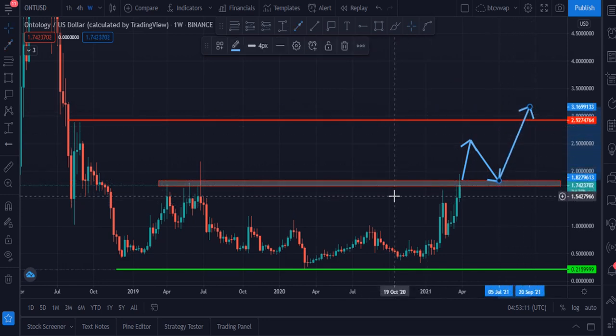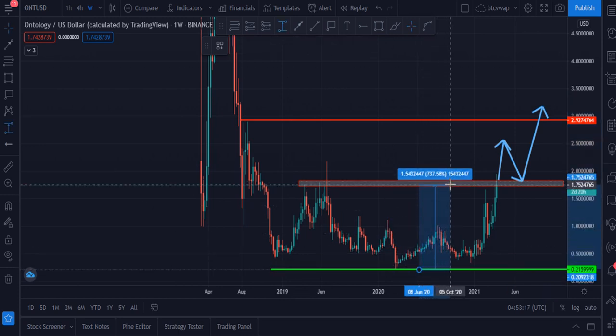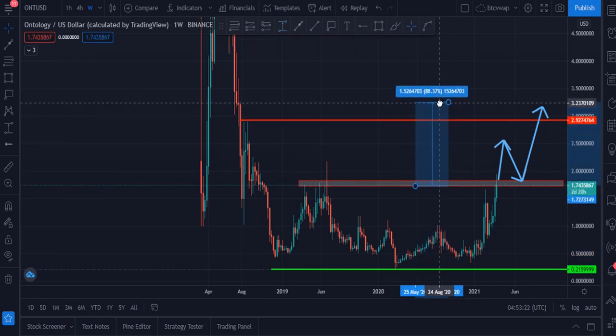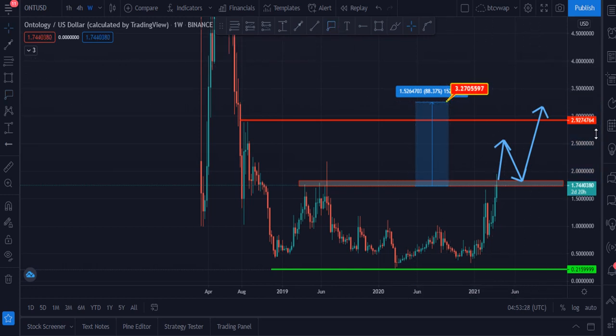After that, in that case, what will be the target? Once it breaks this horizontal resistance, our target will be this. This will be our target, $3.27, or you can say 2.92 will be our first target and 3.27 will be our second target.